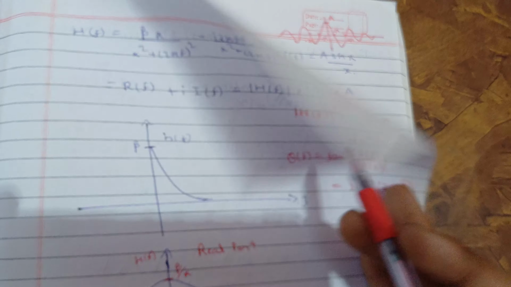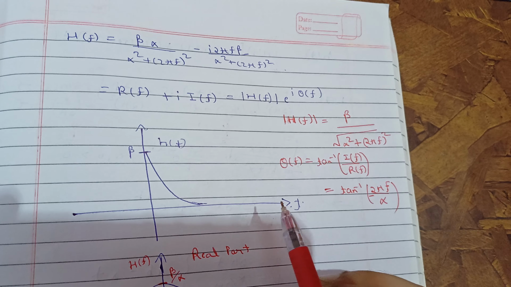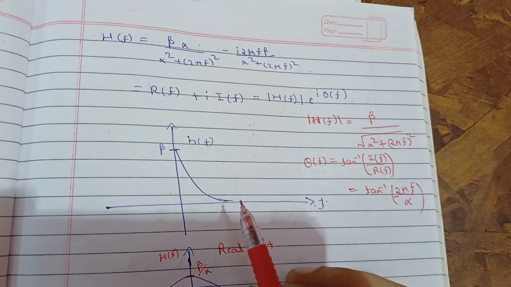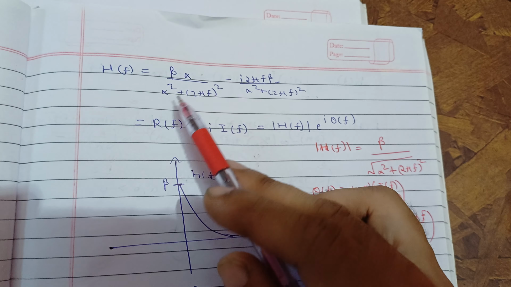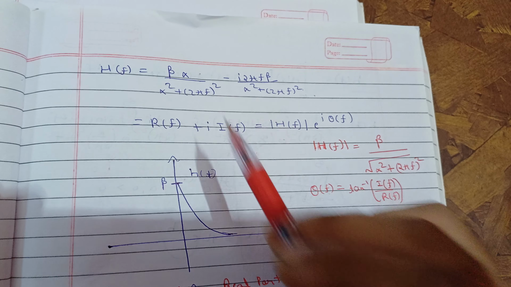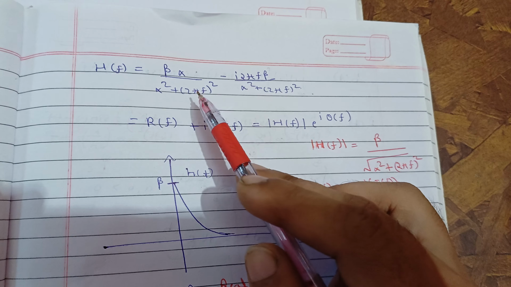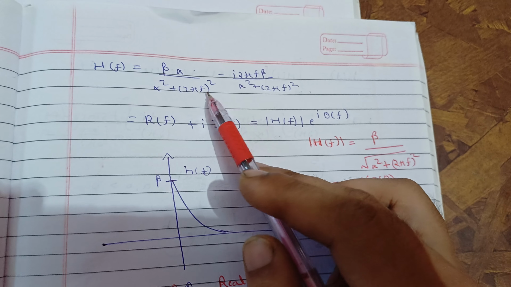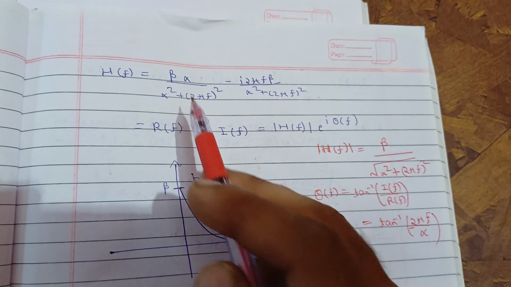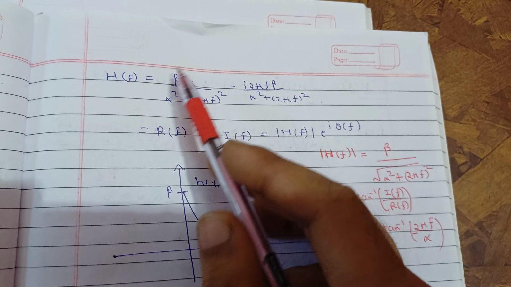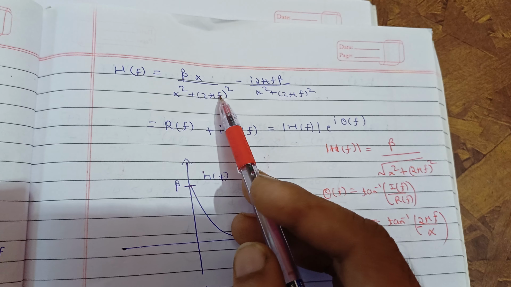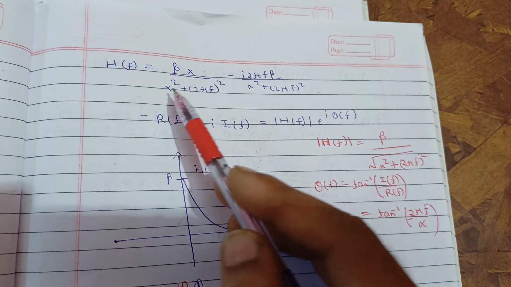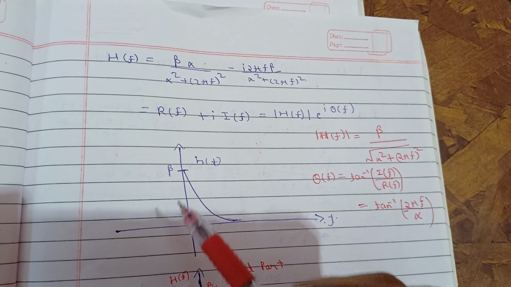So now we can represent these in graphical terms also. They can ask you this way also, that write the real part in the graphical form. So the real part is beta alpha divided by alpha square plus (2 pi f) square. Since it is an even function, for all f it will be positive. As f tends to infinity, this will tend to 0. So you can draw this real part this way, and at f equal to 0, this will give you beta by alpha.